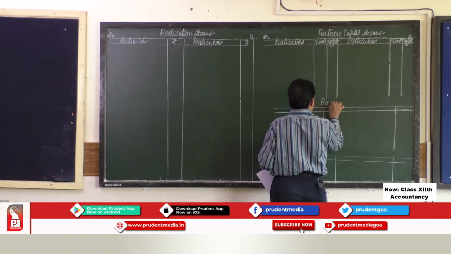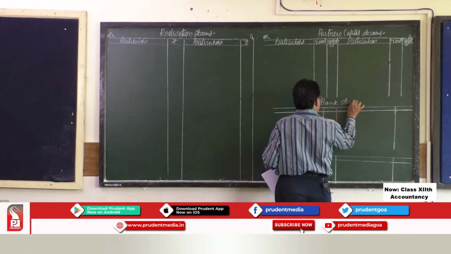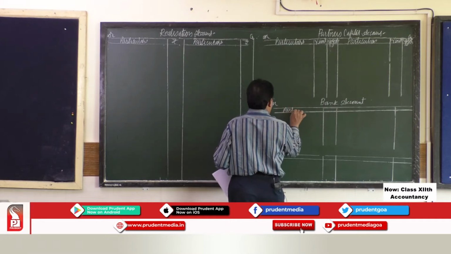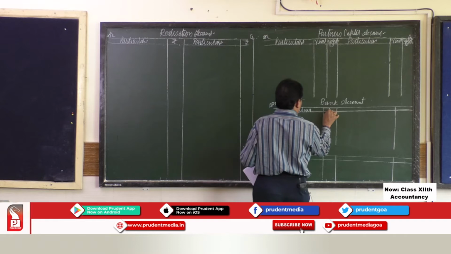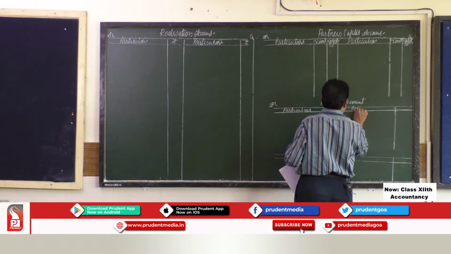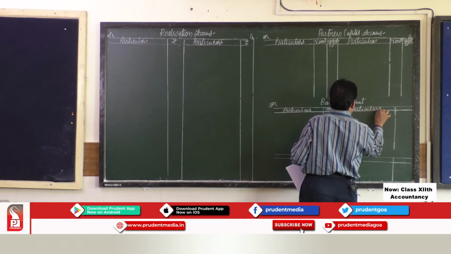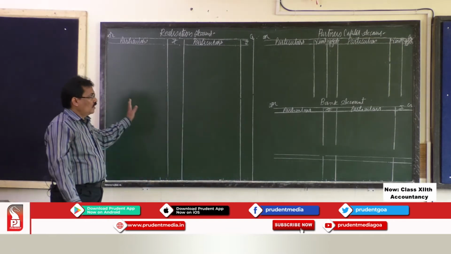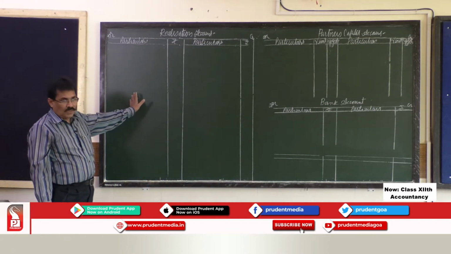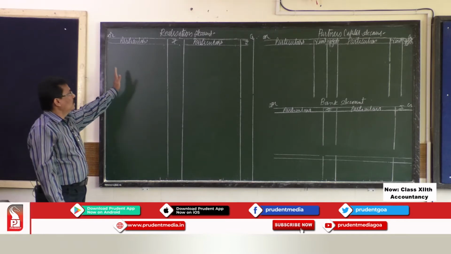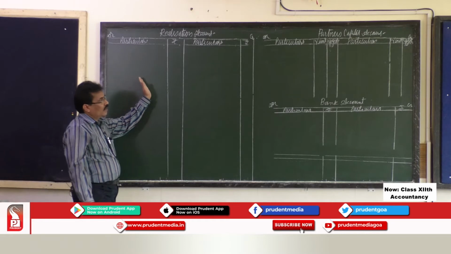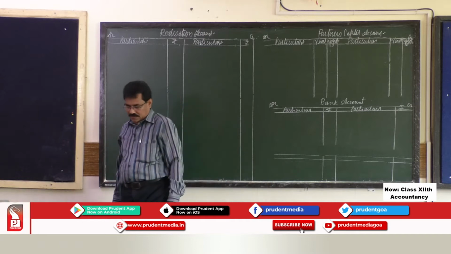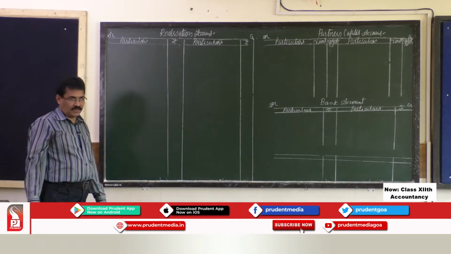Then the third one is bank account. On the debit side, we write particulars, amount, credit side also particulars and amounts. So, to settle the books of accounts on dissolution of a partnership firm, normally we prepare these three accounts: the first account is realization account, the second account is partners capital account, and the third one is bank account. Now, how to go about this?